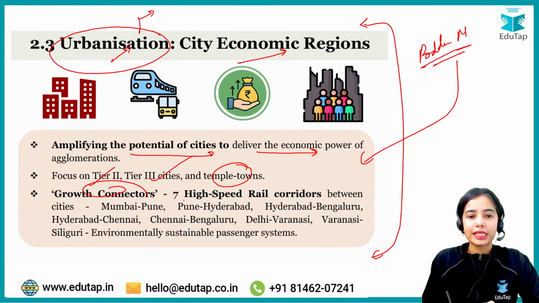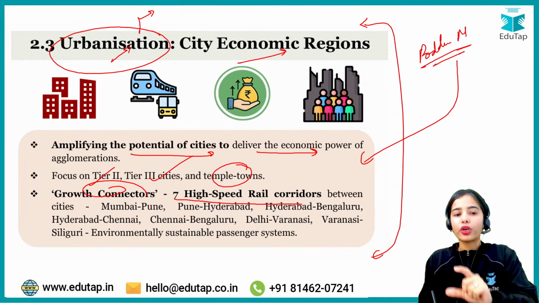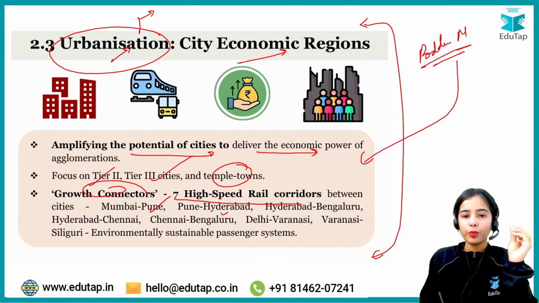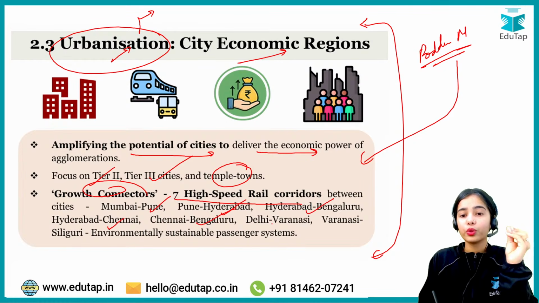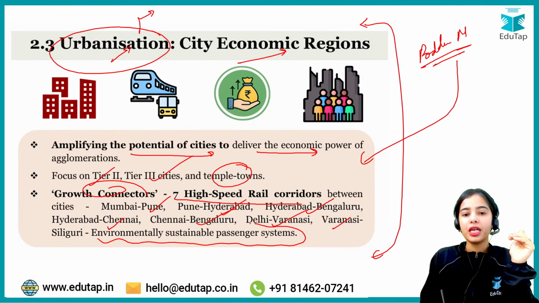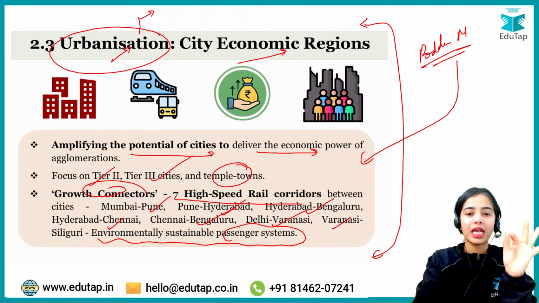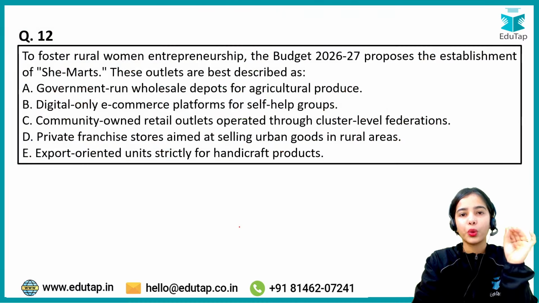Growth connectors, so it is said that 7 high speed rail corridors between cities: Mumbai Pune, Pune Hyderabad, Hyderabad Bengaluru, Hyderabad Chennai, Chennai Bengaluru, Delhi Varanasi, Varanasi Siliguri. These will be environmentally sustainable passenger systems. Okay, so 7 high speed rail corridors as the growth connectors.